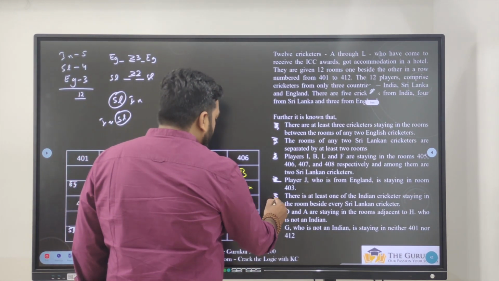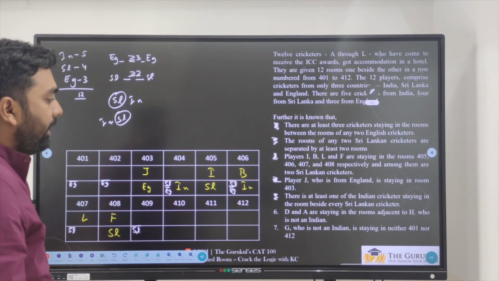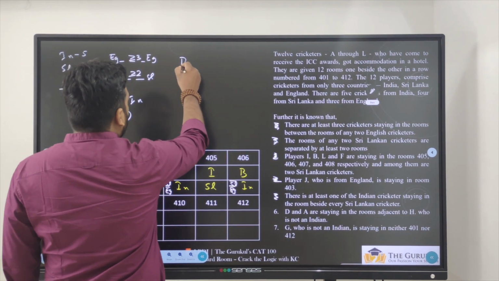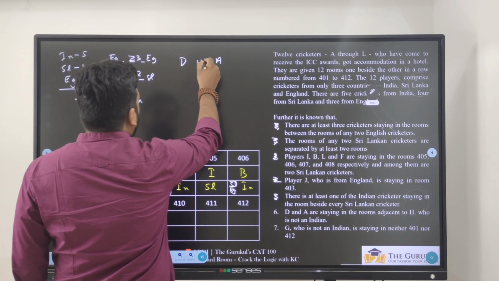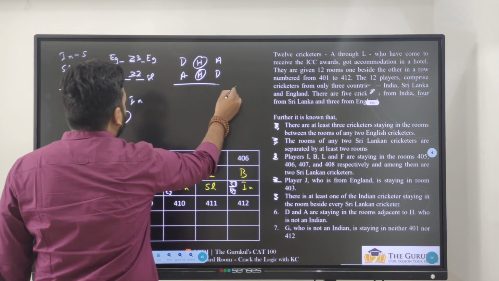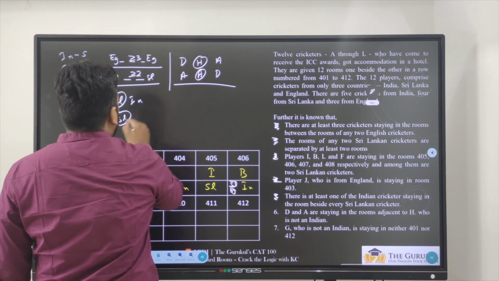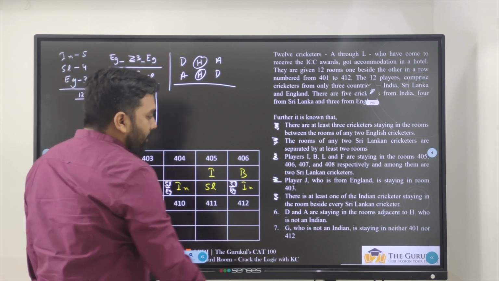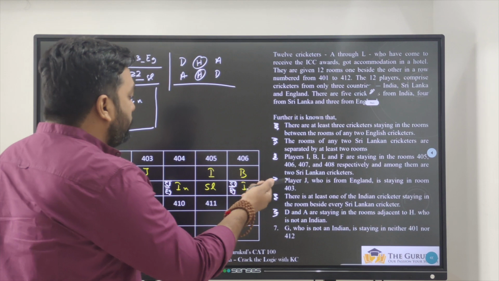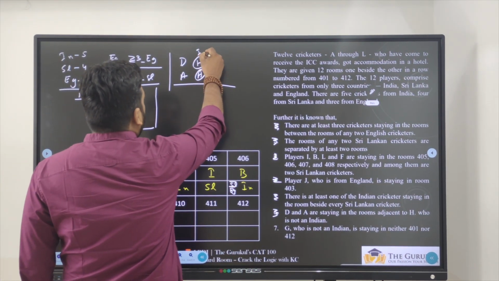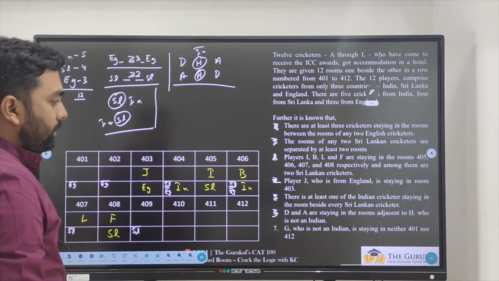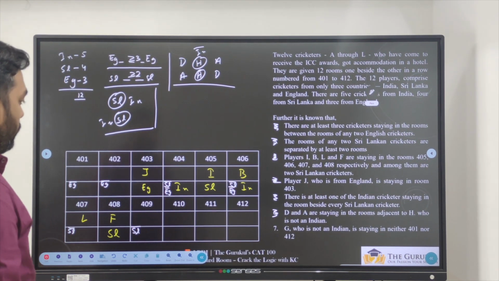Next, D and A are staying in the rooms adjacent to H. So D and A are staying adjacent to H, or it can be A, H and D. Anything is possible. Now, staying adjacent to H, who is not an Indian. So H is not an Indian. Perfect. G is not an Indian, is staying neither in 401 or 412.